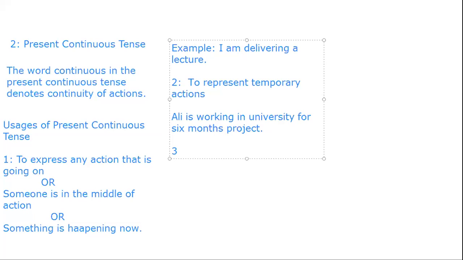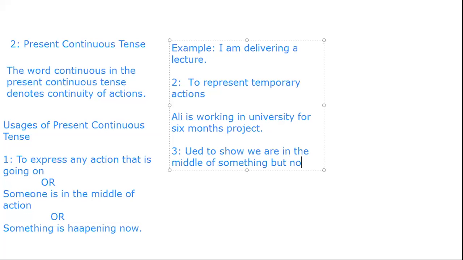Then the third usage of present continuous tense is that it is used to show that we are in the middle of something or some action, but not actually doing it at the moment of speaking.